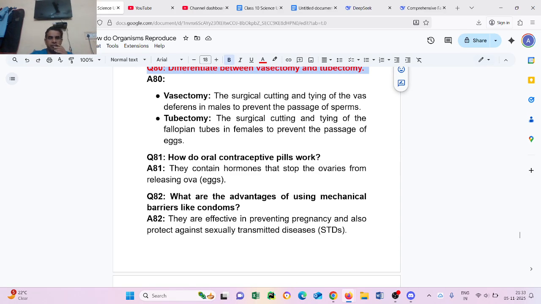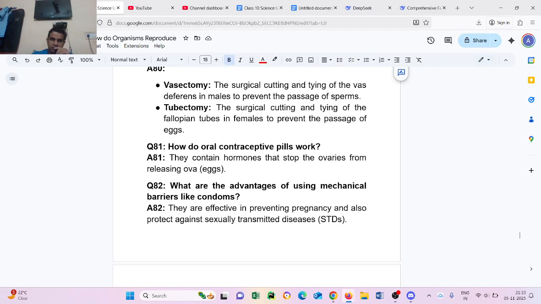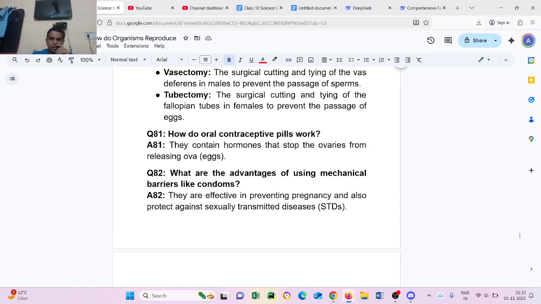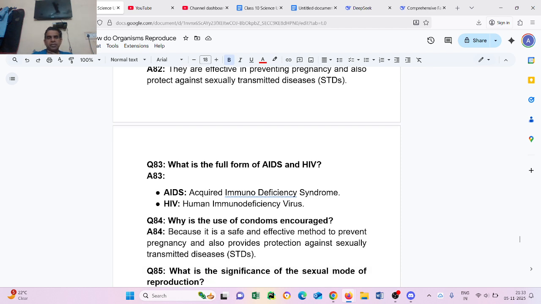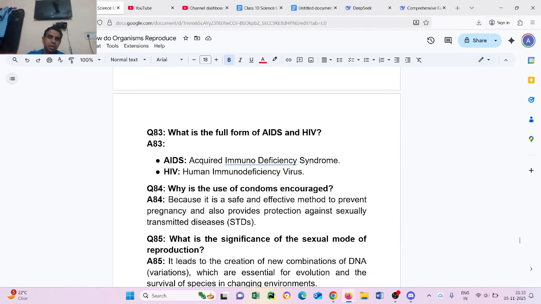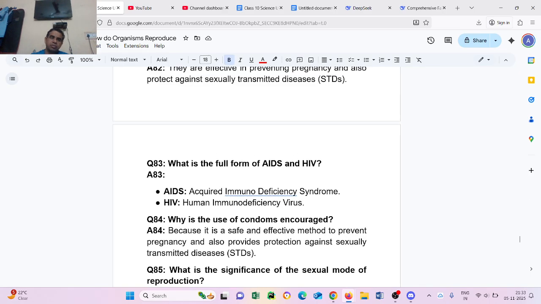Question number 82. What are the advantages of using a mechanical barrier like a condom? They are effective in preventing pregnancy and also protect against sexually transmitted diseases, STDs. Question number 83. What is the full form of AIDS and HIV? AIDS, acquired immunodeficiency syndrome; HIV, human immunodeficiency virus.